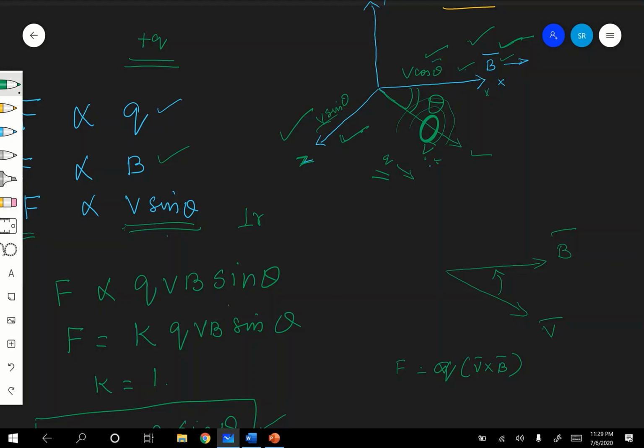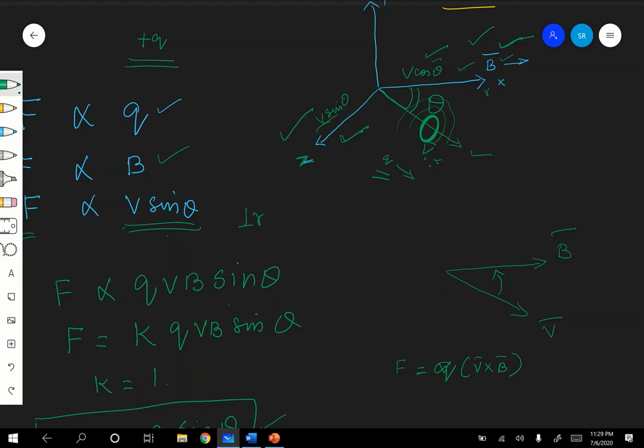Plane of the board, that is this tab, and it is upwards. Therefore, the direction will be perpendicular to the plane of the paper and it is upwards. That is the direction of F.